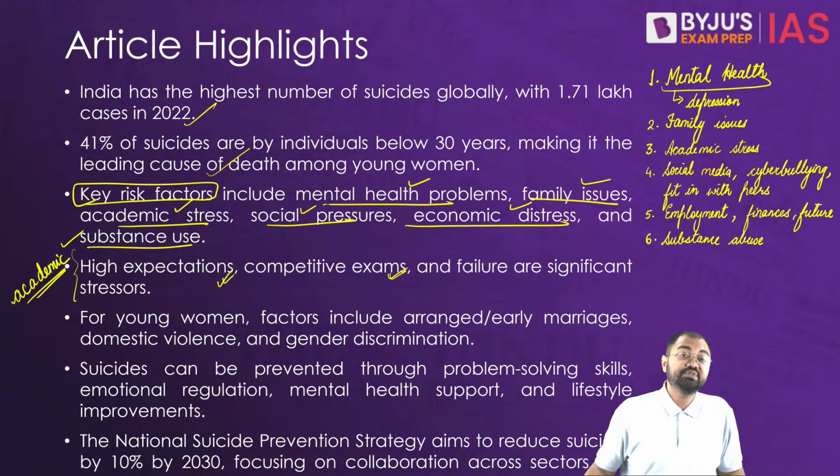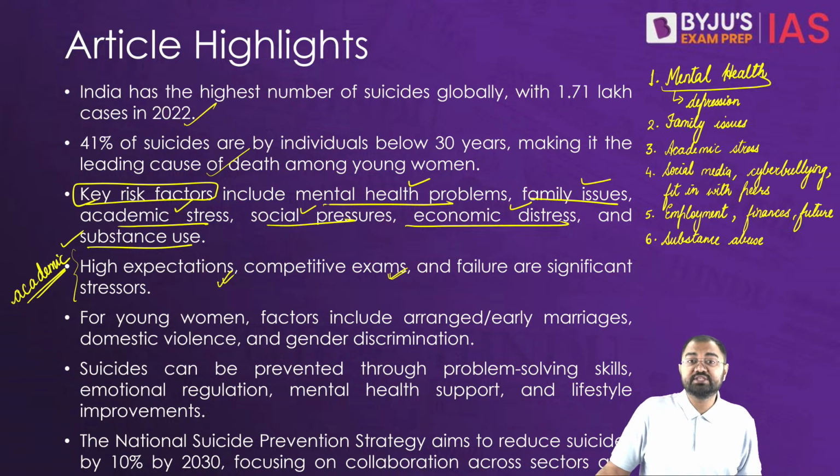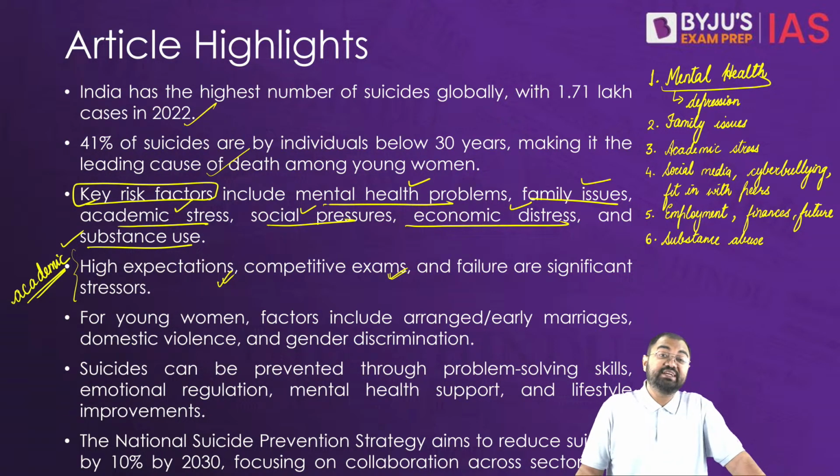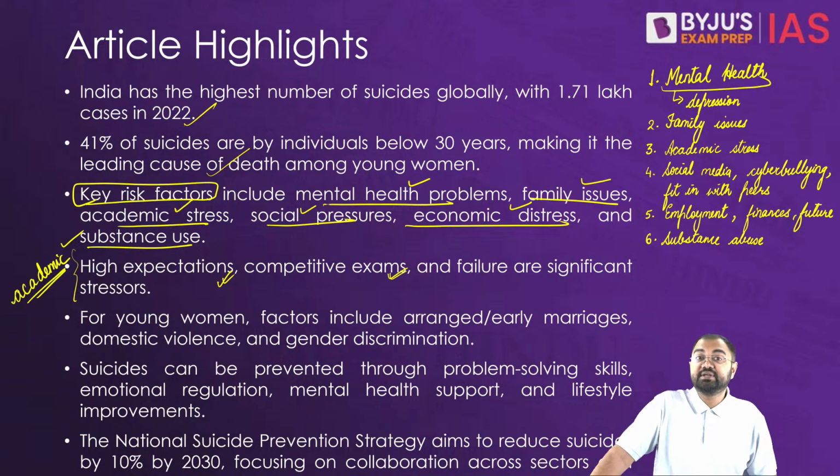Then at the same time, we see that there are a lot of socio-cultural pressures as well: discrimination on the basis of gender, sexual orientation, and caste, as well as the pressure of conforming to societal expectations. All these things can significantly impact mental health and contribute to suicide risks as well.